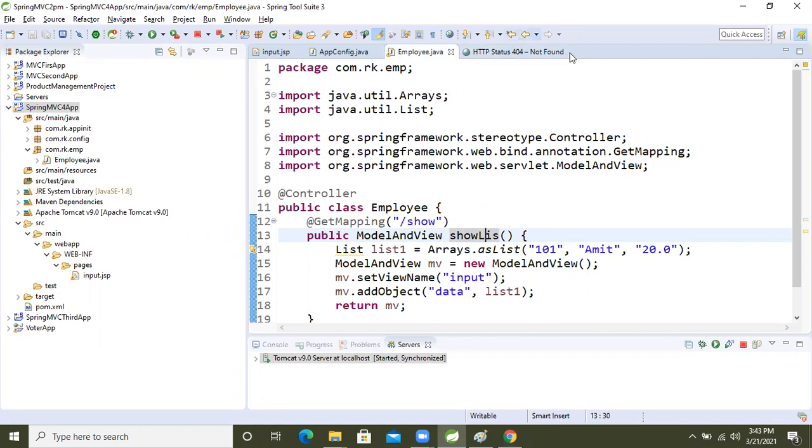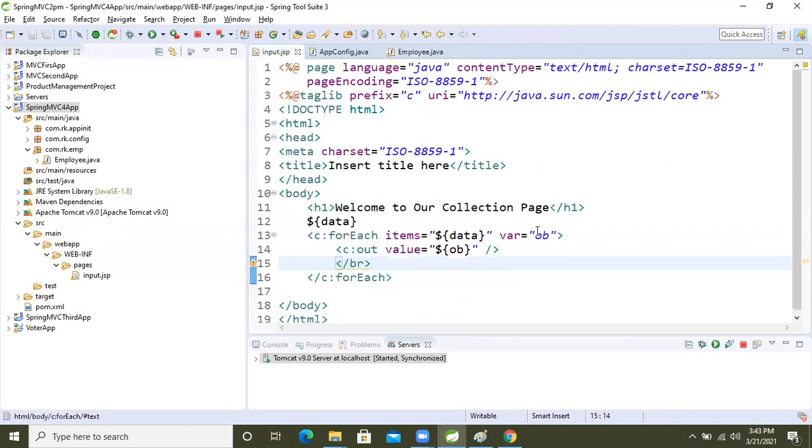In this product management project also, I'm using this concept only. Based on this, I'm showing the same data on the same page, and whenever I click delete, that whole row is deleted.